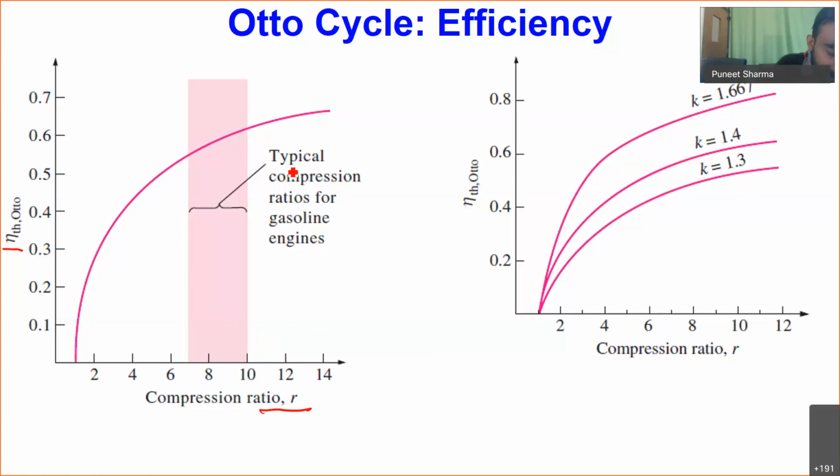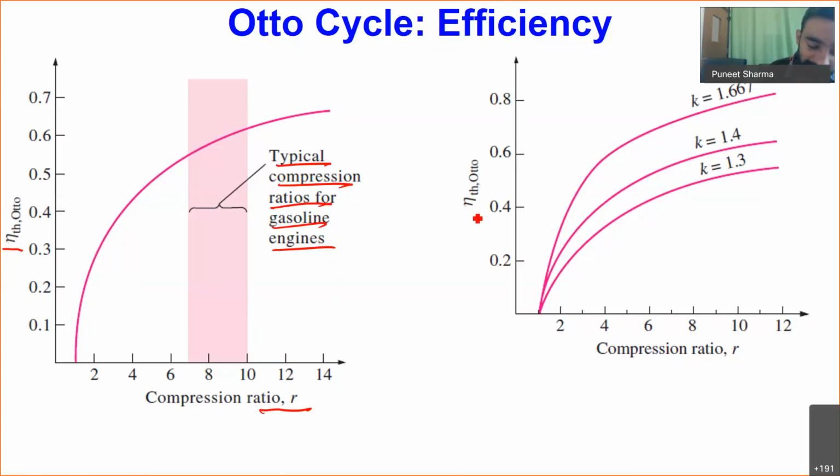And this range, 7 to 12 or 13, is the typical range of compression ratio which is used in our gasoline engines. Gasoline engines are nothing but our petrol engines. Petrol fuel is called gasoline fuel. So for our spark ignited engines, where we are having petrol or gasoline as fuel, the typical range of compression ratio is actually this one.